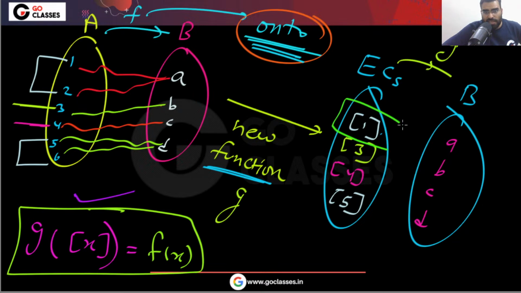This equivalence class will relate to that person to whom one is related. So you can note this will be related to A. This 3 will be related to B. 4 will be related to C. This will be related to D. You will always get a bijection.